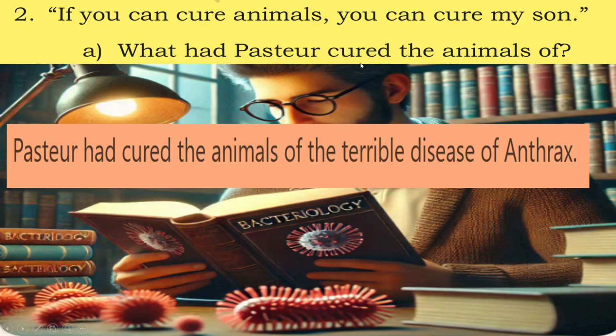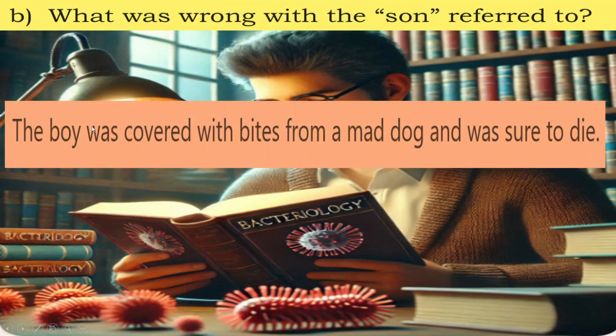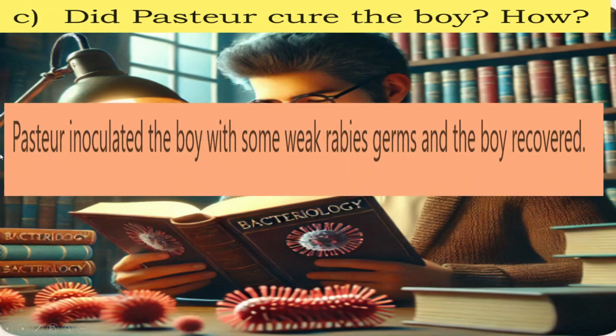A. What had Pasteur cured the animals of? Pasteur had cured the animals of the terrible disease of anthrax. B. What was wrong with the son referred to? The boy was covered with the bites from a mad dog and was sure to die. C. Did Pasteur cure the boy? How? Pasteur inoculated the boy with some weak rabies germs and the boy recovered.